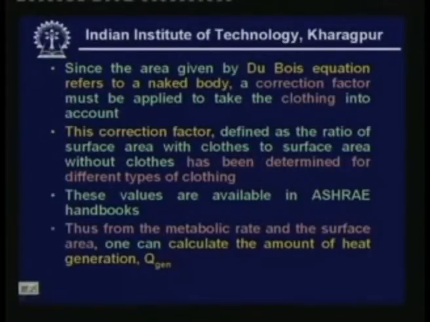So, the procedure for calculating the heat generation is that, first of all, depending upon the activity, you have to find the metabolic rate in watt per meter square using the data books. Then, depending upon the mass and height, one can calculate the area of the body. If you multiply the metabolic rate by the area, that will give you the total amount of heat transferred.